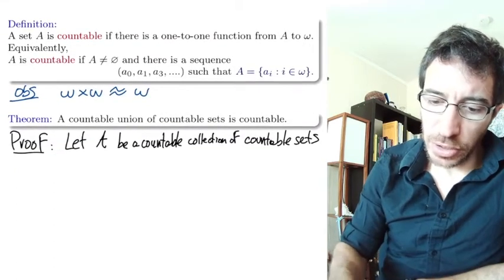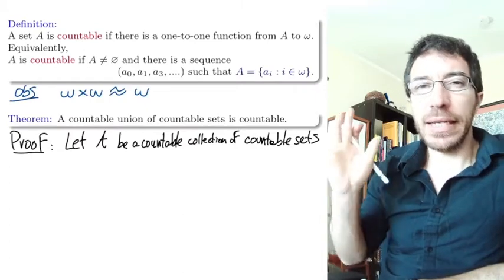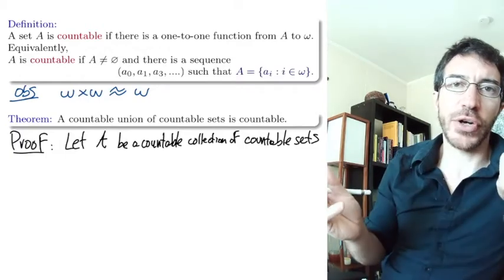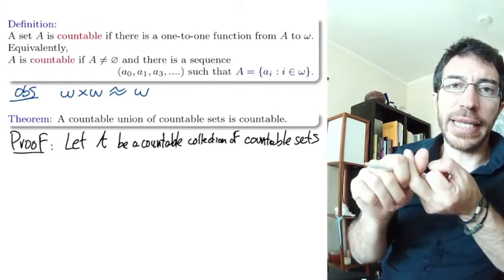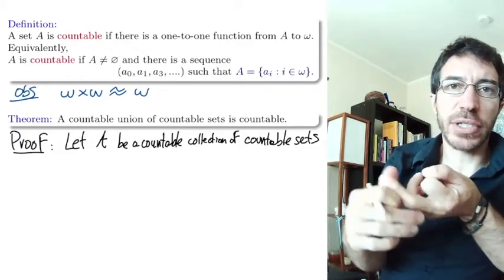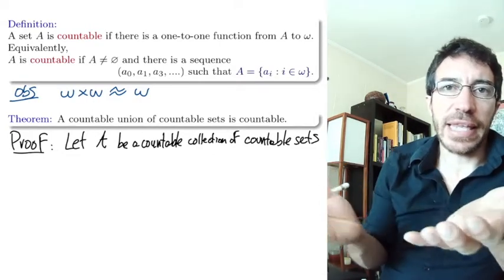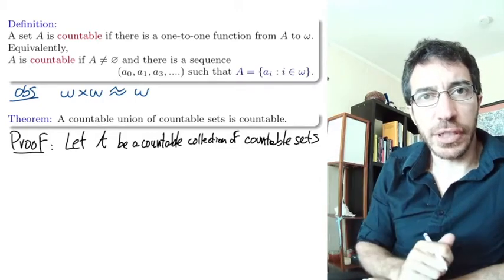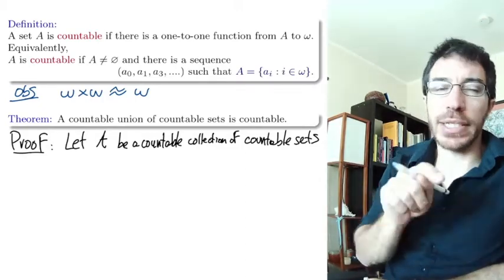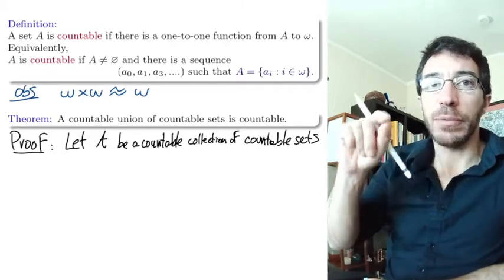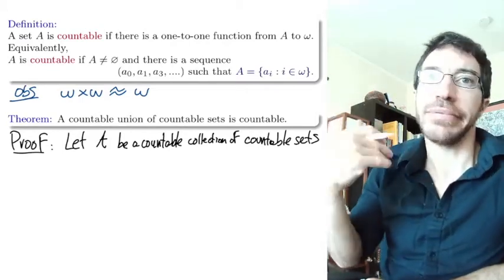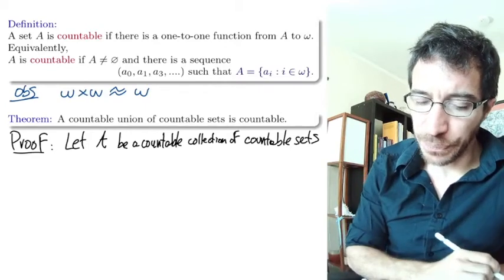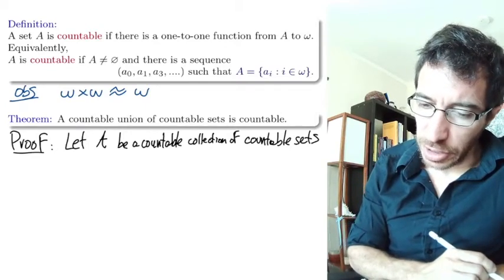All right. So what do we know? First, let's assume that the collection is not empty, otherwise the union is empty and countable. And none of the sets inside are empty, because otherwise you just remove them from the union and they don't add anything. So you might as well think there are no empty sets involved here. What I just said is an argument that we can assume this. So it's not just a disregard. You have to think about why that argument I just made sense. Okay, so they are all countable and not empty.